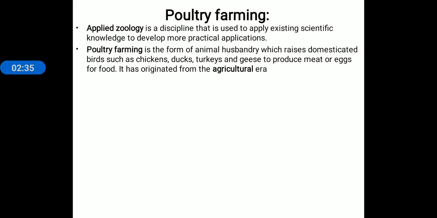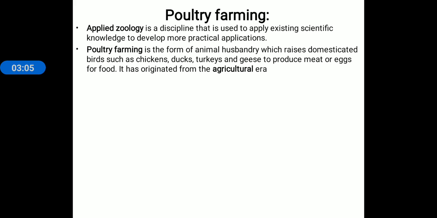In sericulture, we rear the silkworm for the production of silk. In apiculture, we rear honeybees for the production of honey. In dairy farming, we use cattle for the production of milk. Similarly, goat farming. And today's topic is poultry farming. Now what is poultry farming?